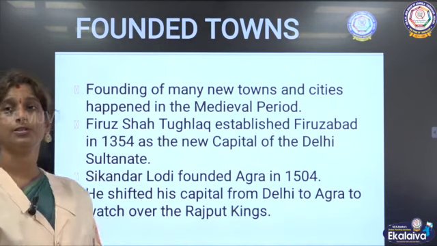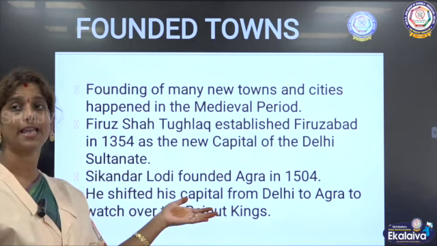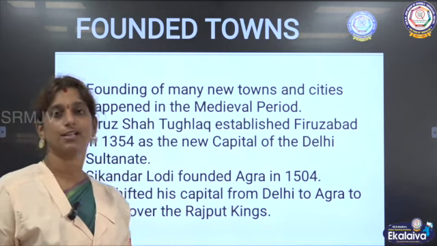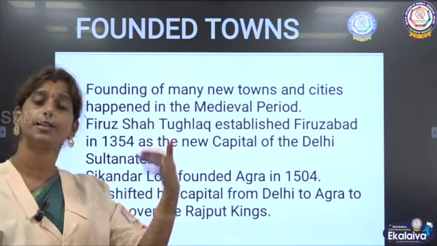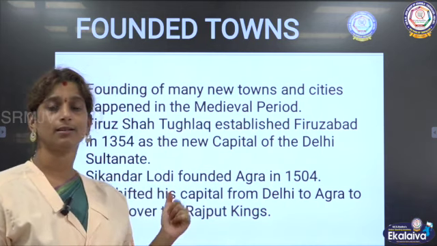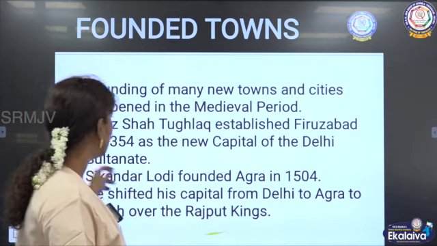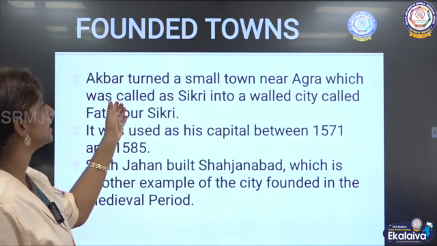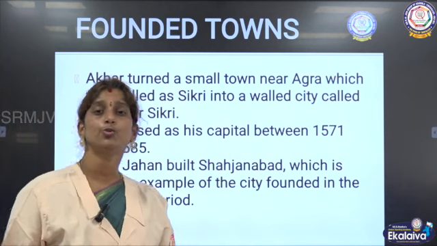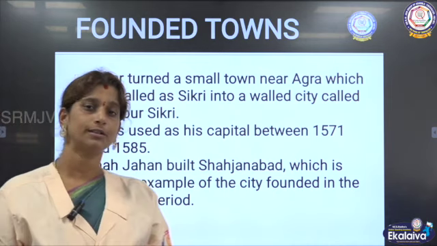Sikandar Lodi founded Agra in 1504. He shifted his capital from Delhi to Agra to watch over the Rajput kings. Then Akbar turned a small town near Agra called Sikri into a walled city called Fatehpur Sikri.